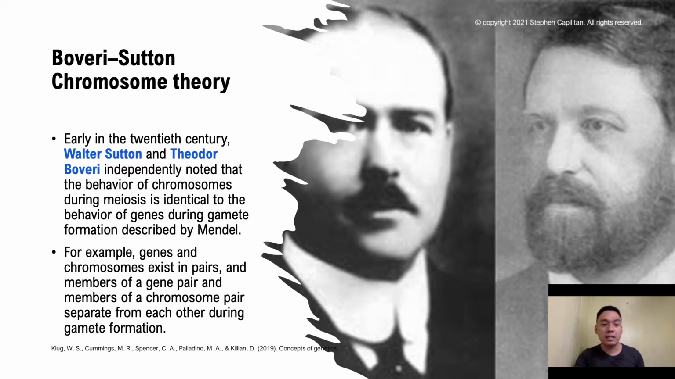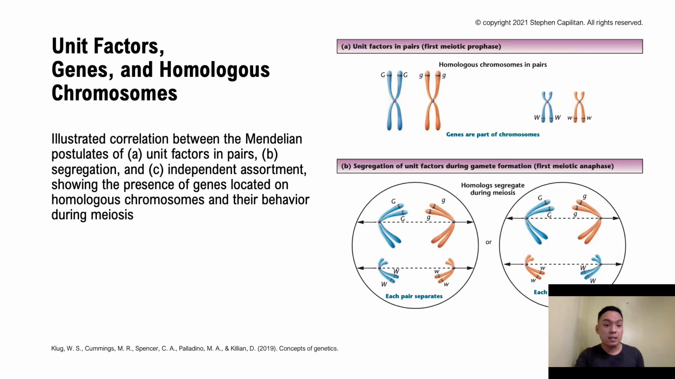These are the 20th century's geneticists. Now we're looking at unit factors, genes, and homologous chromosomes. This is an illustrated correlation with the Mendelian postulates. The first one is unit factors in pairs, having a homozygous big G, homozygous small g, big W, and small w. This is letter A. Letter B is your segregation during the anaphase, the first meiotic anaphase.